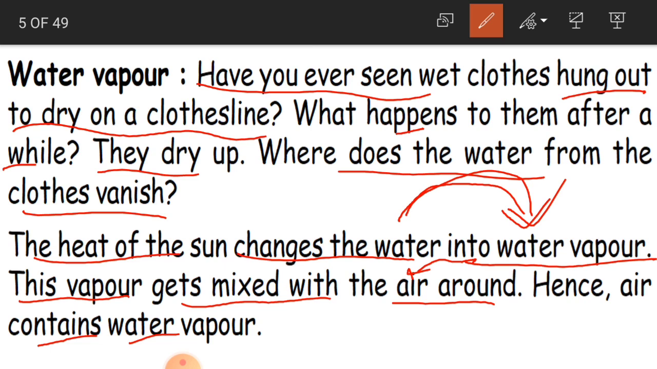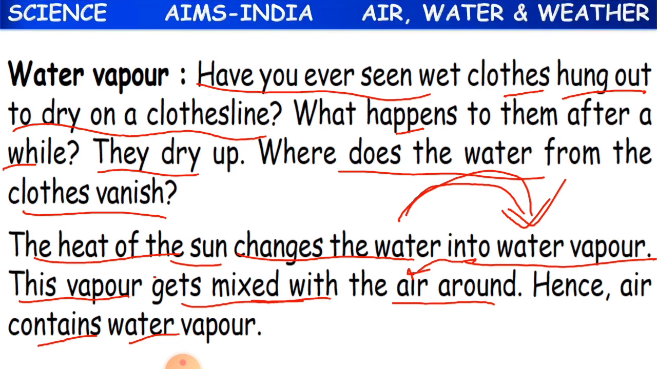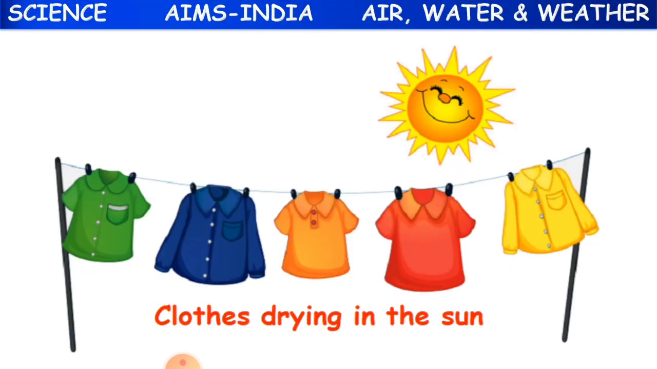But for now, you just remember that the heat of the sun changes water into water vapor. Not only the heat of the sun, because we took the example of wet clothes, we said sun. But normally when you heat water, it changes into water vapor. And this vapor gets mixed with the air around. Okay, children, so we can say that air contains water vapor.